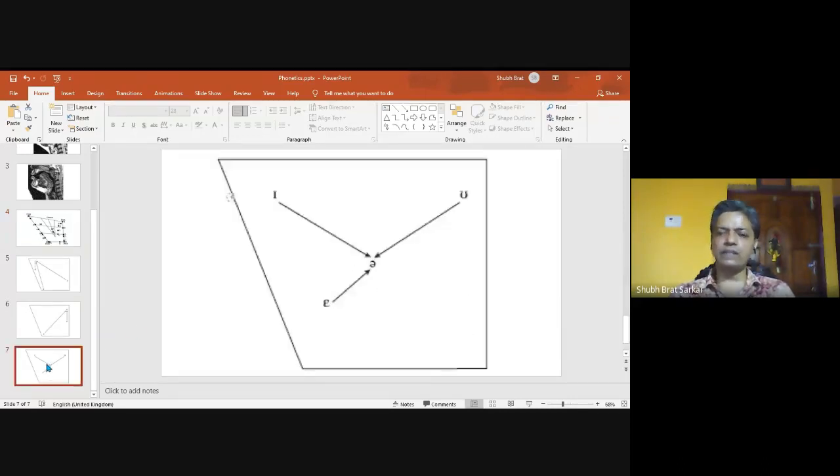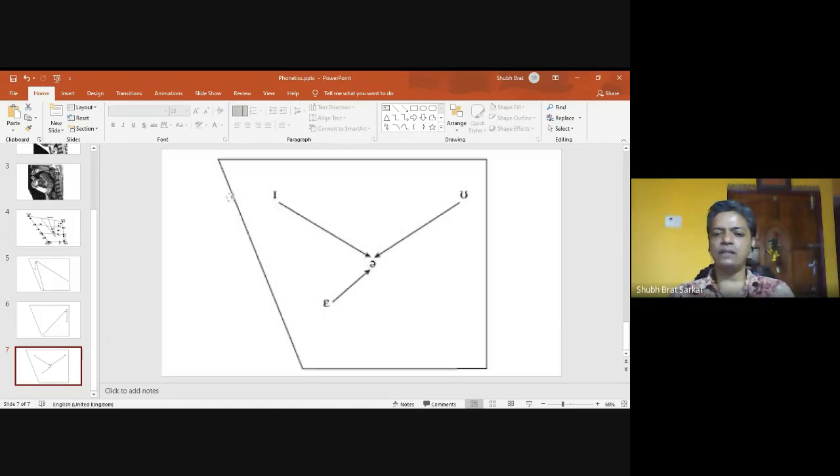And from where is the tongue gliding? The tongue is gliding from three different positions. One is the E position, one is the A position, and one is the position of U. First let us see the sound EA.